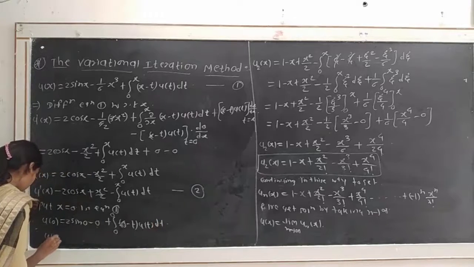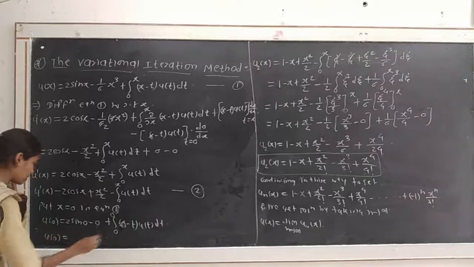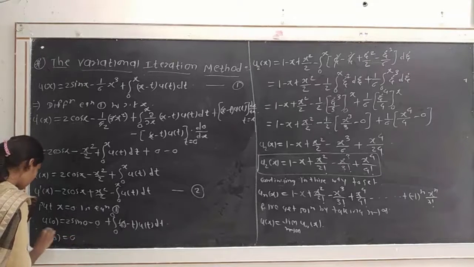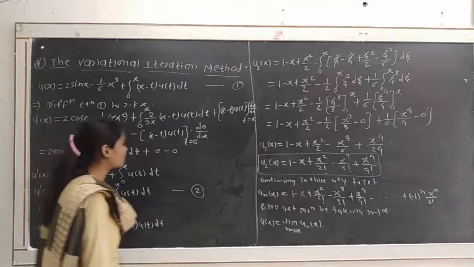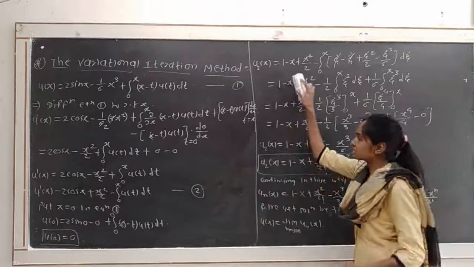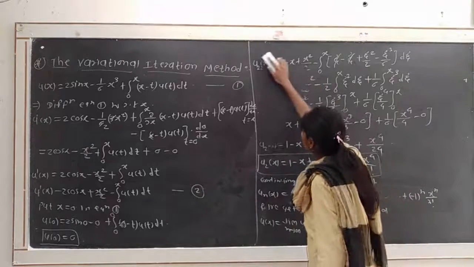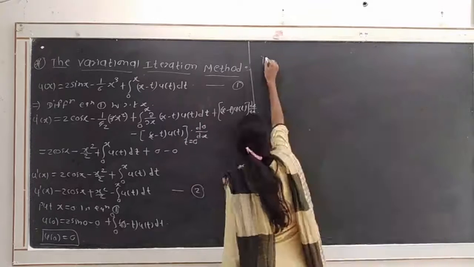Okay, for that we get u(0) = 0, since sin 0 is 0 and all the other terms become 0. So u(0) = 0 is the initial condition, which we consider as the first approximation for the variational iteration method.